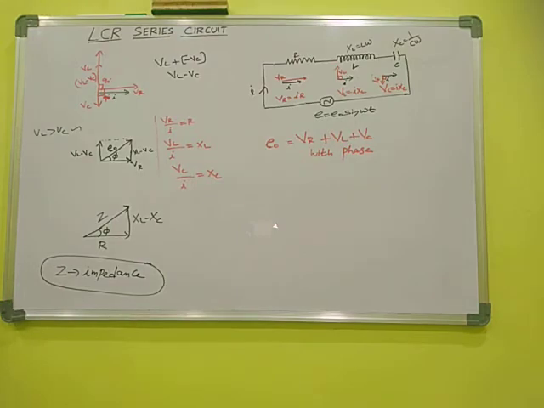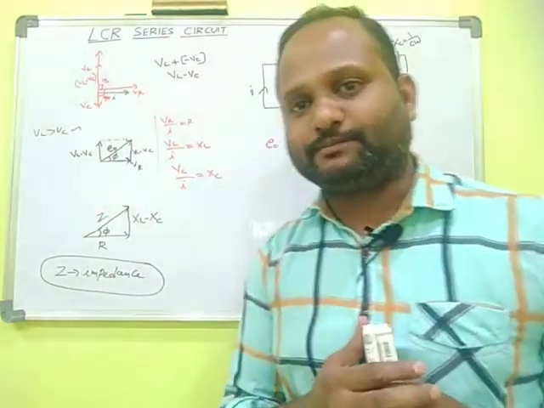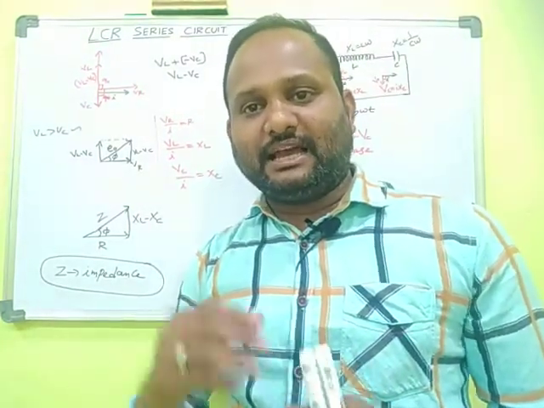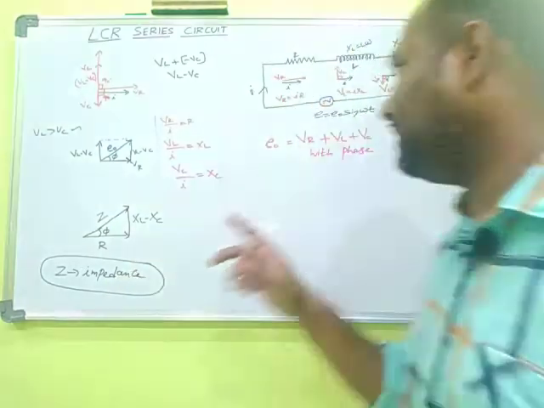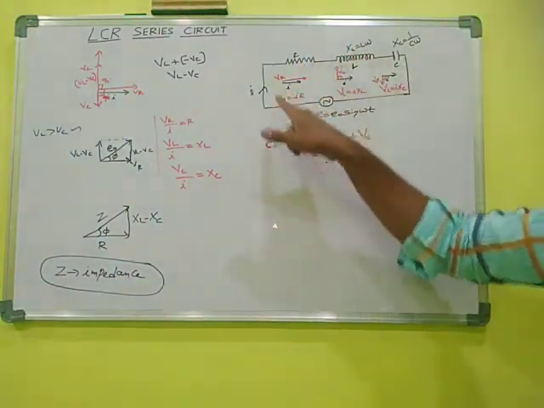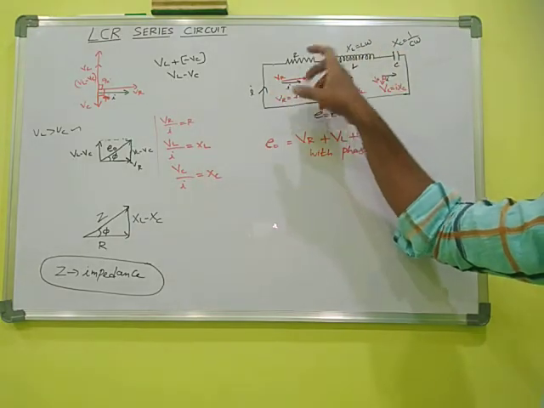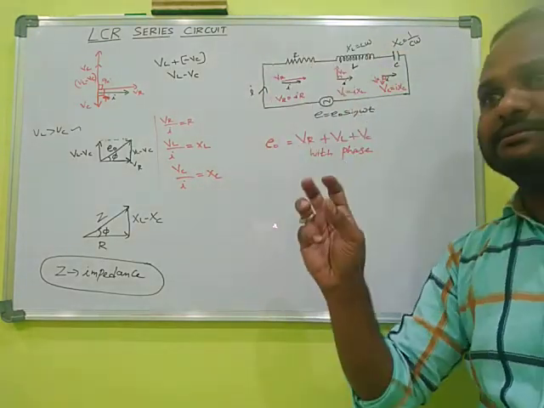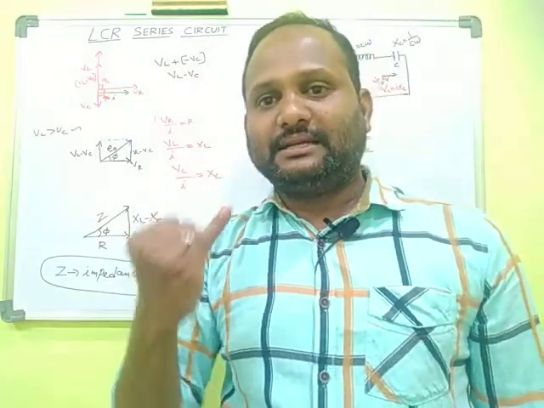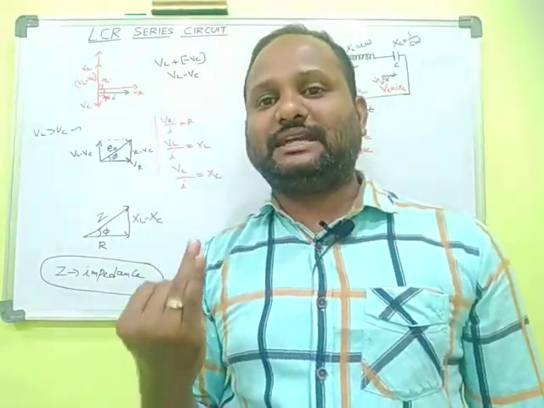The term is new, but the concept is not new, it is old. What is impedance? Impedance is the effective opposition given by the combination of resistor, inductor and capacitor in series. The resistor gives some opposition to the applied AC current, that is resistance. The inductor gives some opposition, that is inductive reactance.